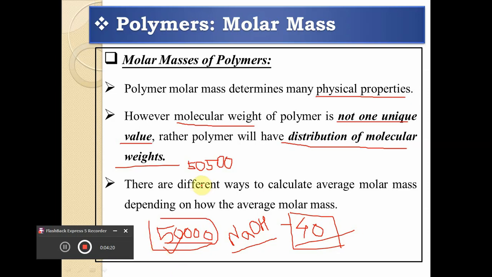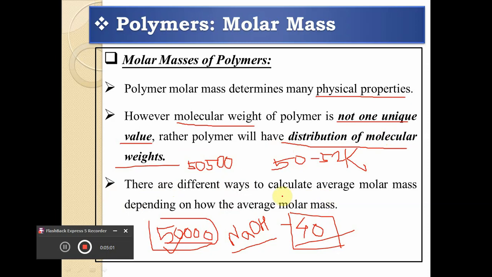So this is the range, suppose that is 52,000, and this is the distribution of molecular mass of the polymers in a particular mixture, because the number of molecules present in the polymer is not fixed. That's why rather than a unique value, it will have a distribution of molecular weight. This is a very important thing regarding the molecular mass of the polymer, and hence it becomes very important to express the molecular mass of the given polymer.